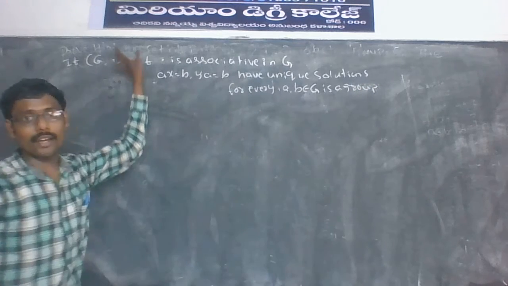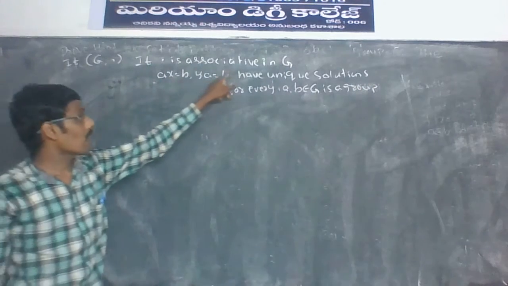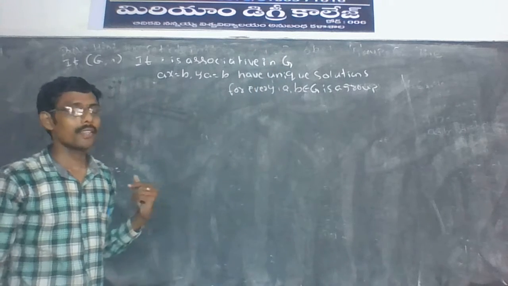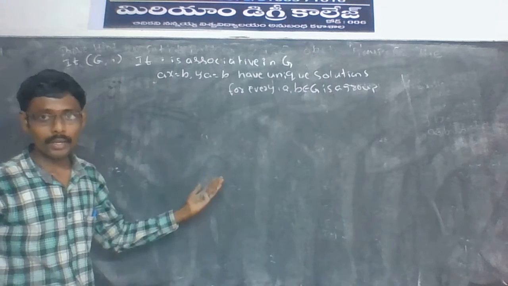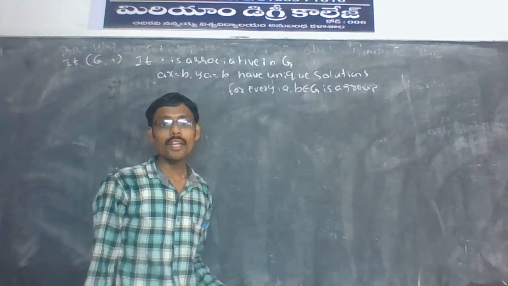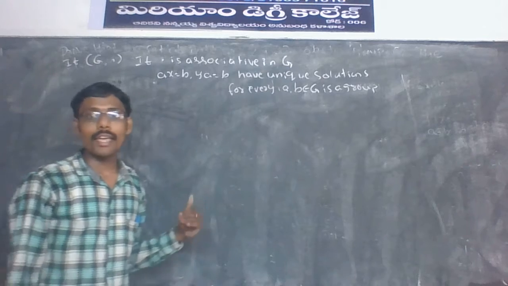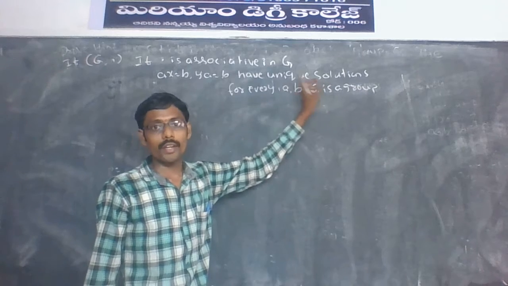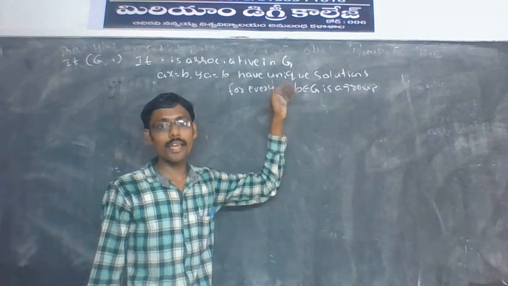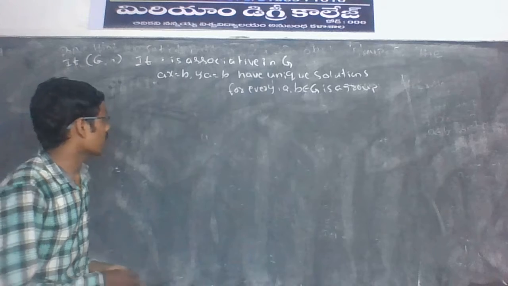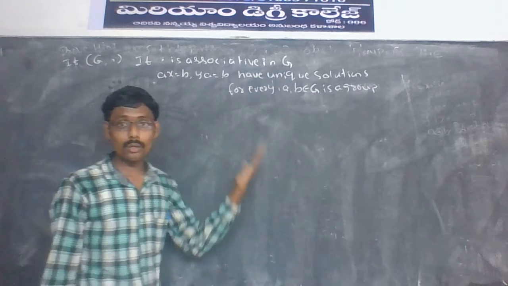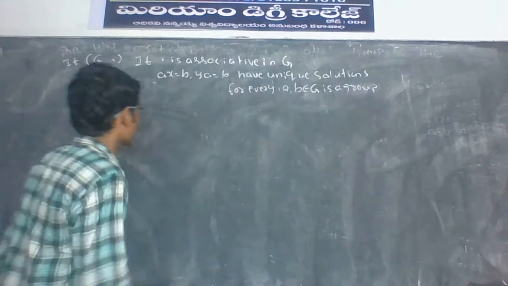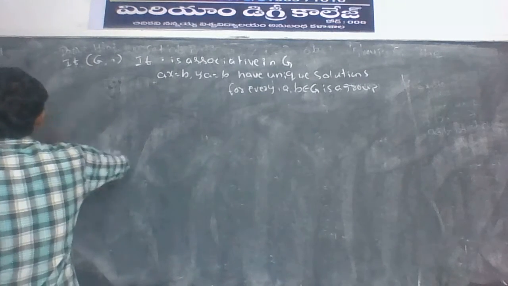If (Z, ·) is an algebraic structure, if dot is associative in Z, associative in Z means semi-group. In other words, a semi-group (Z, ·) is a group if the equations ax = b and ya = b have unique solutions for every a, b belongs to Z. So a semi-group satisfying this is a group. Next, very important theorem.